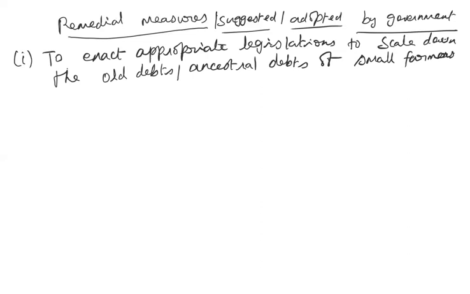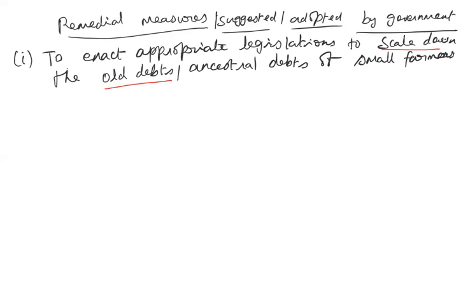So some rules and regulations should be implemented in such a way to scale down, that is bring down the ancestral debt. So either you waive the interest rate or waive some amount, or this interest should not be cumulative. So something should be done to bring down the amount that has to be paid by the current generation.